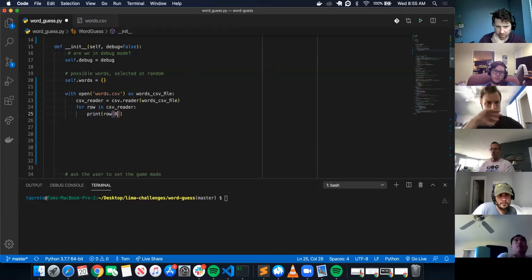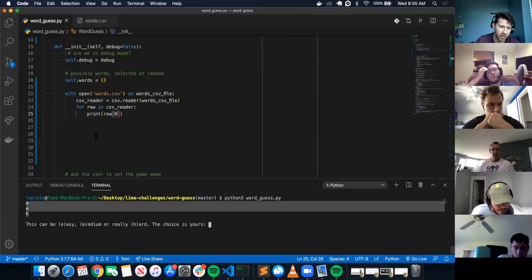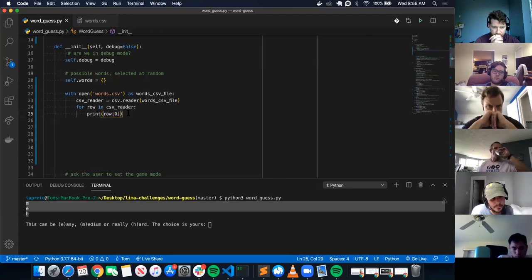Just square brackets, row of 0. So I'm going to print that out and see if I can get easy, medium, hard to show up. All right, cool. So now I have access to the easy, medium, and hard difficulty levels.